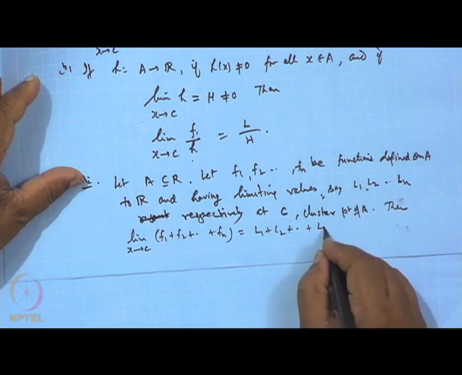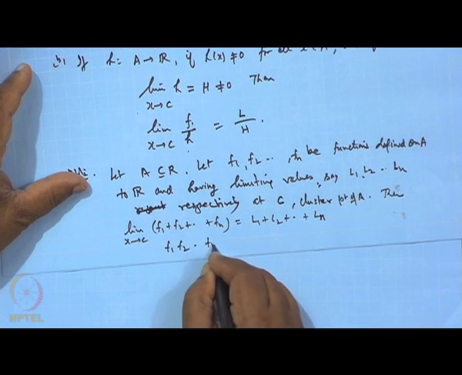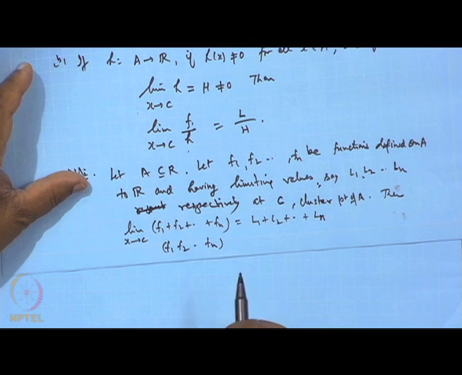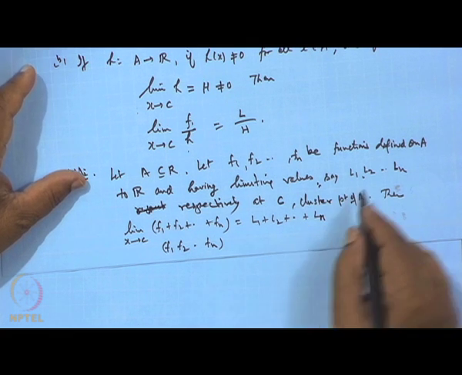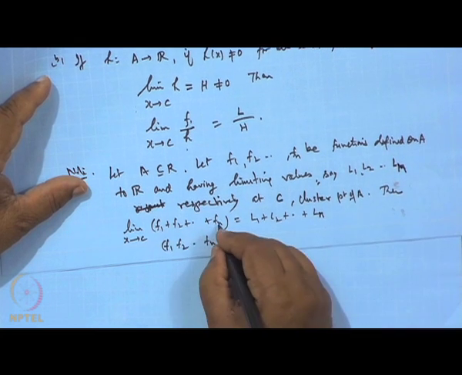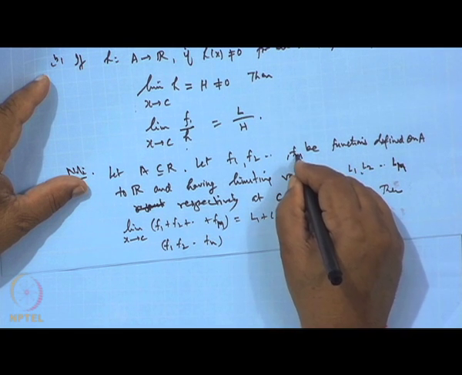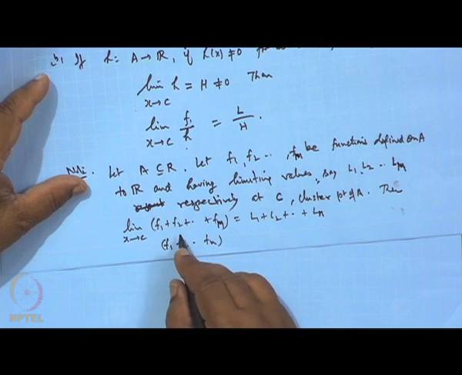Here n is fixed, so it should not be n, suppose it is m, otherwise it will confuse because limiting value is taken.